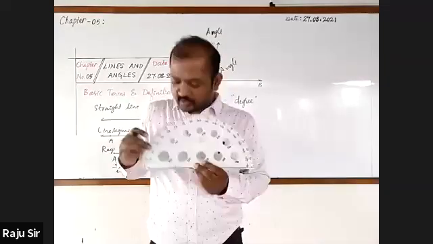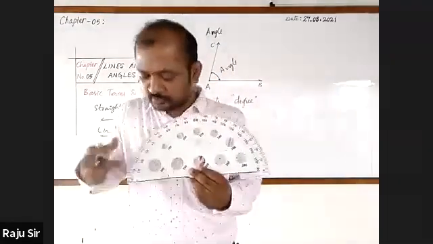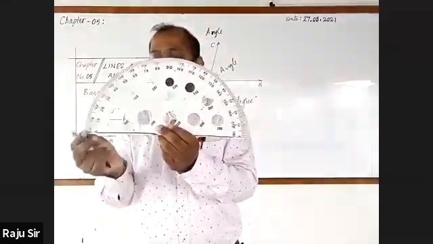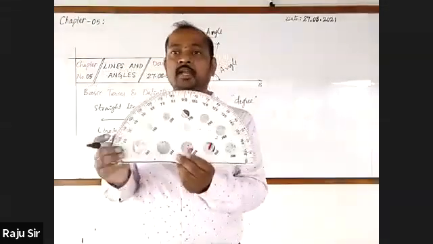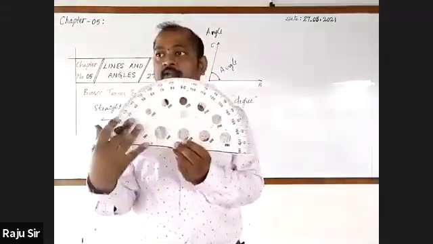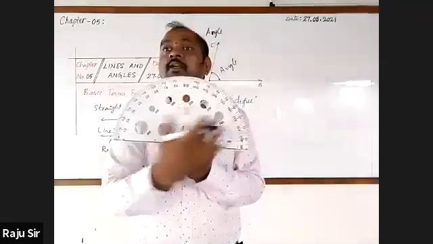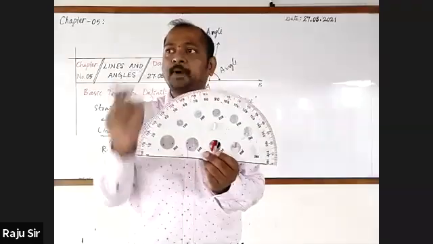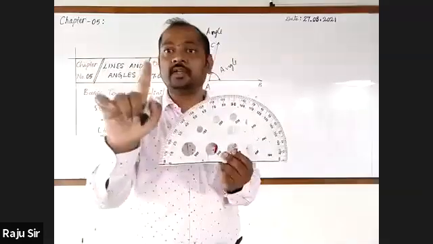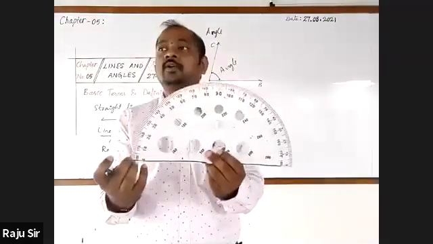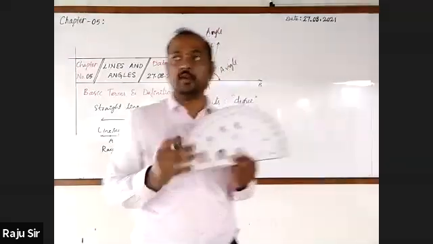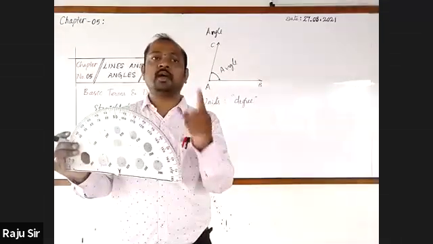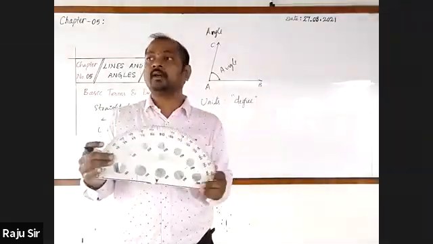When you observe this protractor, you can see a number of lines. Do you know how many lines are drawn from this end to this end? 180. This whole protractor, or this whole semicircle, is divided into 180 parts. What do you call each part? Each part is called 1 degree. Degree is the unit. And this protractor is used to draw an angle and also to measure an angle.